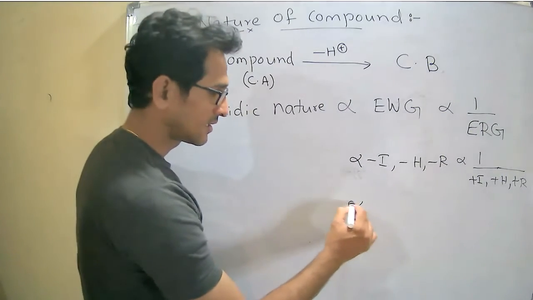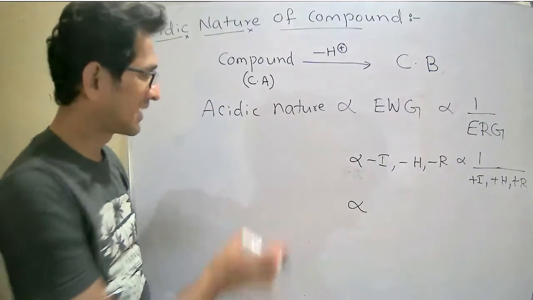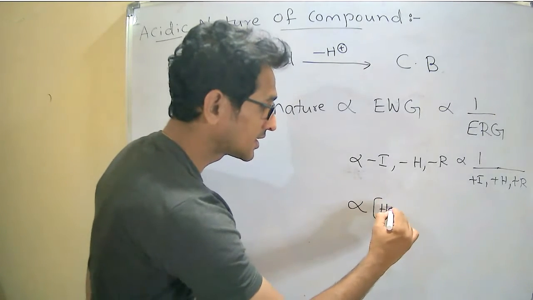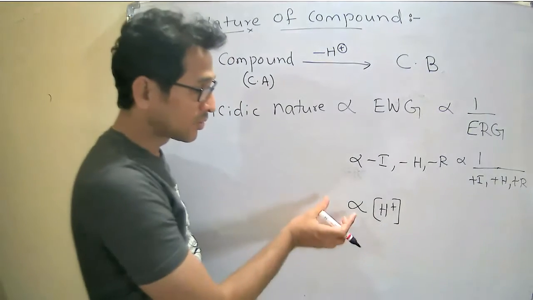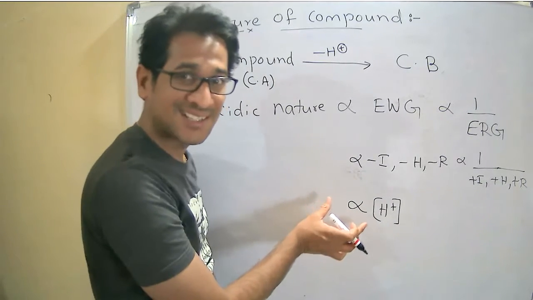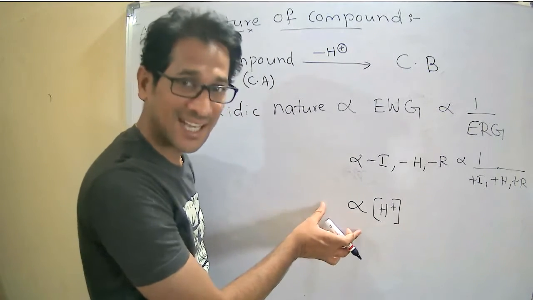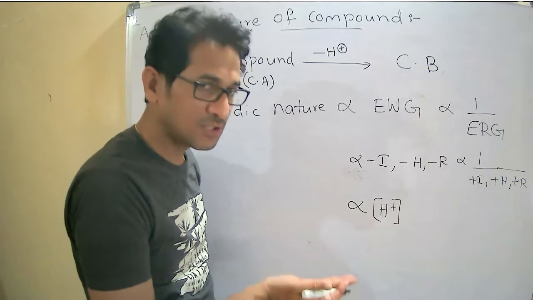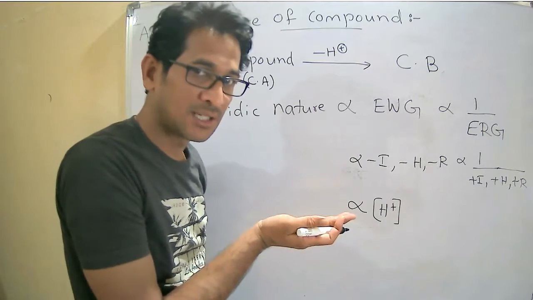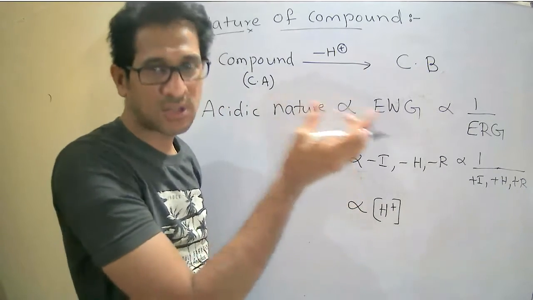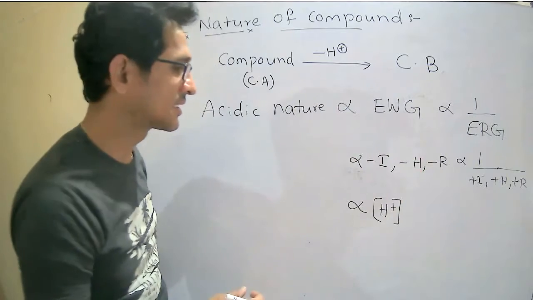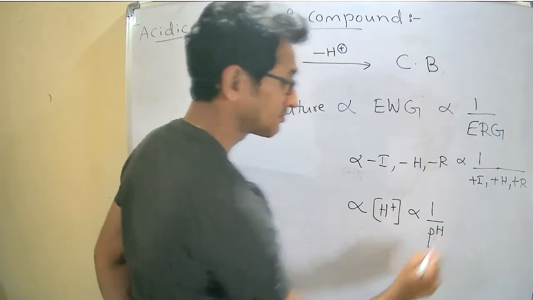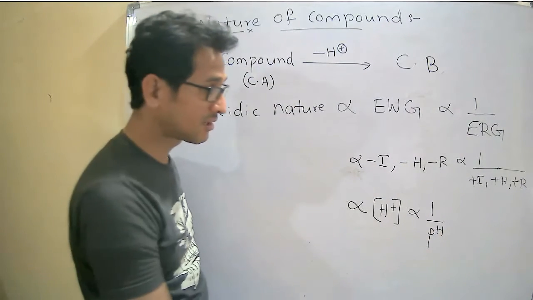In other words, the acidic nature of a compound depends on the concentration of H plus ions. So acidic nature is directly proportional to the concentration of H plus ions. It means that if the concentration of H plus ions in a compound increases, obviously the acidic nature of the compound also increases. It is inversely proportional to the potential of hydrogen, pH.